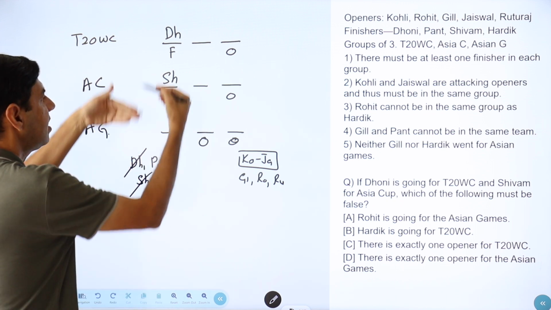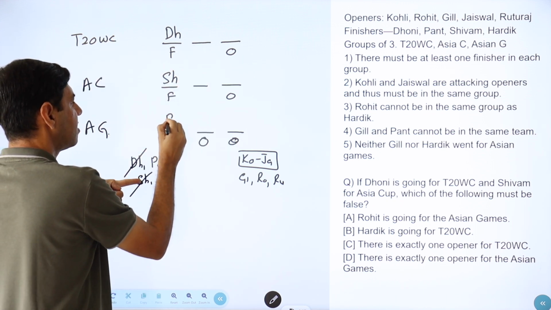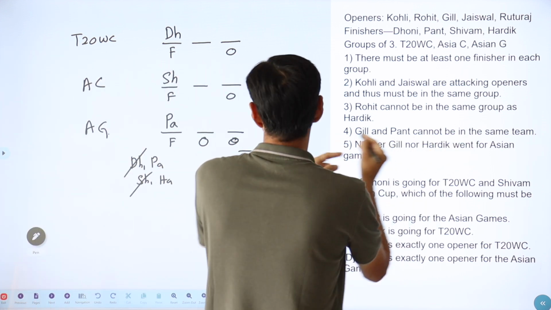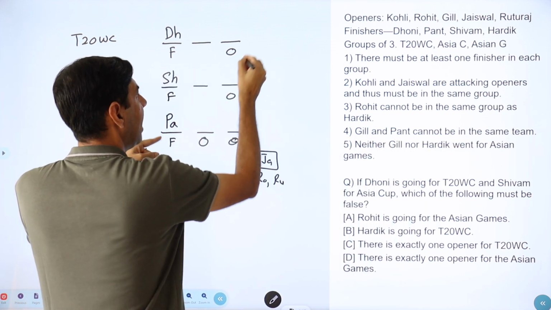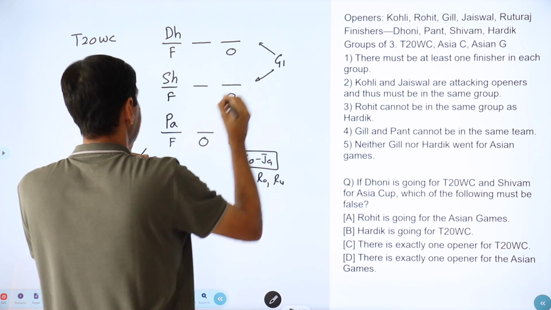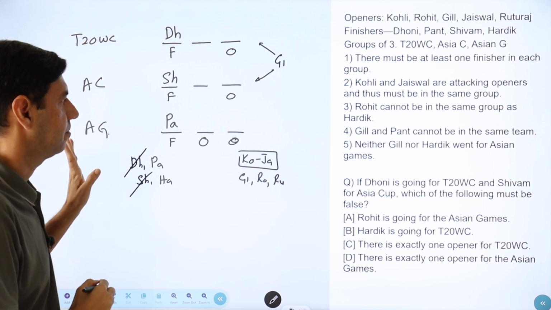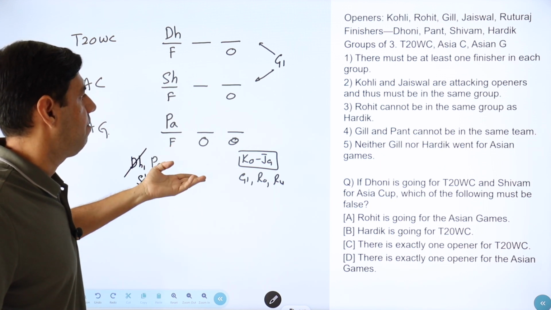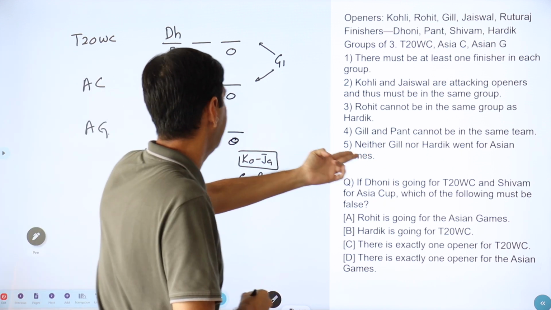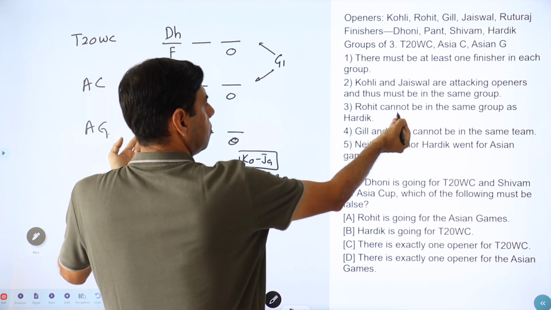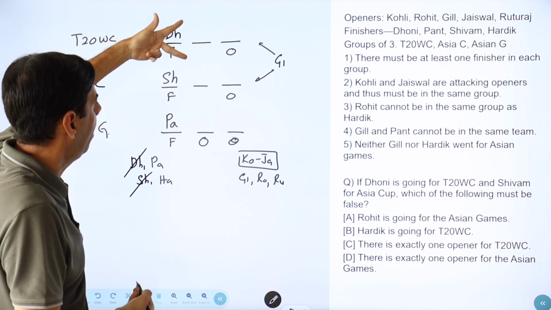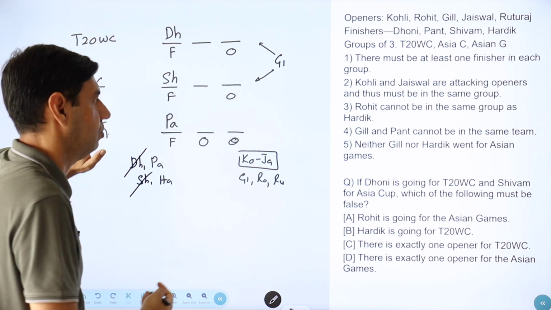And if Hardik is not going to go here, so this has to be Pant. Do we have any link with Pant? Pant and Gill cannot be together. So the Gill has to go somewhere in these two. So either the first or the second. Pant cannot go to Asian Games. Okay, and anyways Pant could not go to Asian Games by 5th also, and Rohit cannot be in the same group as Hardik. So Hardik will go somewhere there. Wherever Hardik goes, Rohit cannot go there.